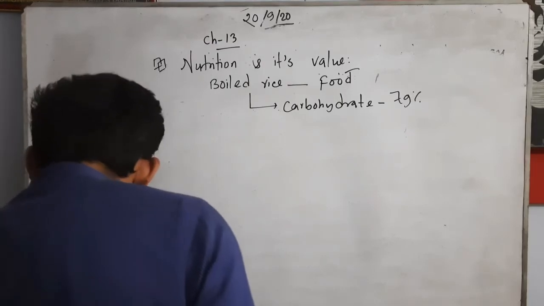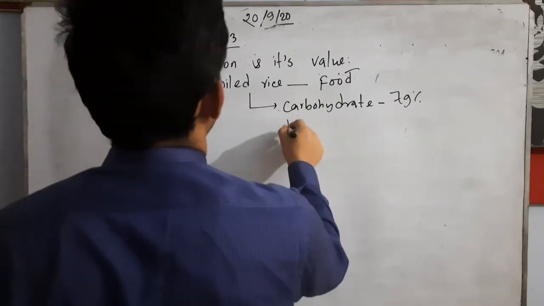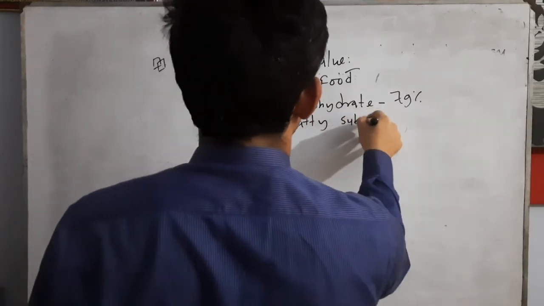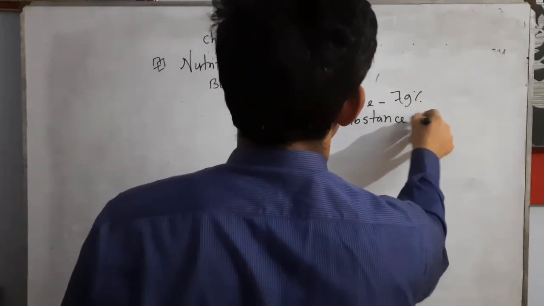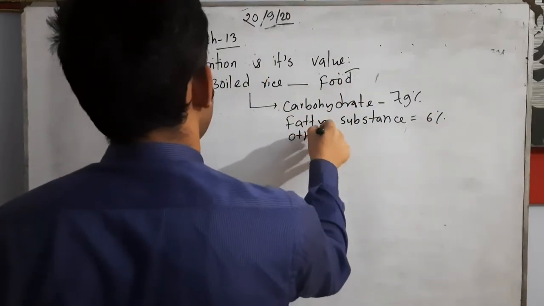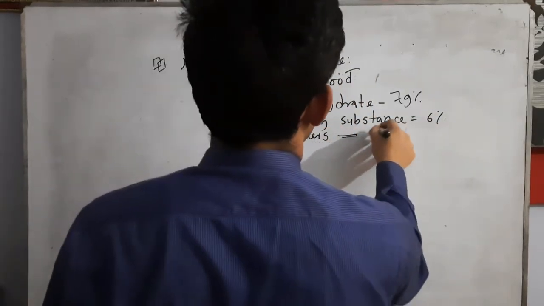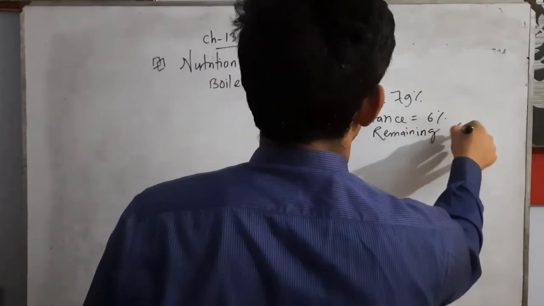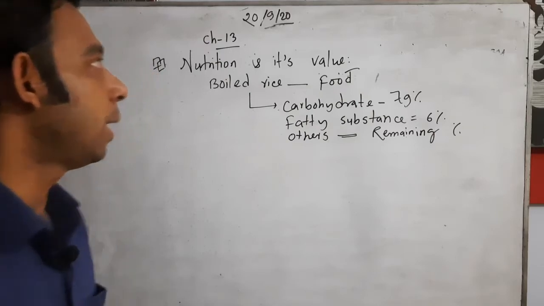And fatty substance 6%, and the others, the remaining percentage. Actually, look here, what is the nutrition?